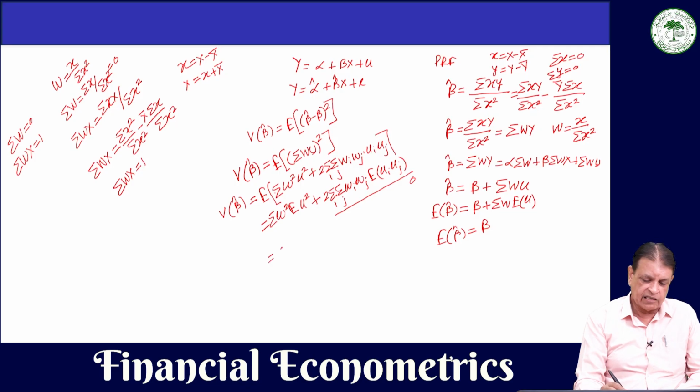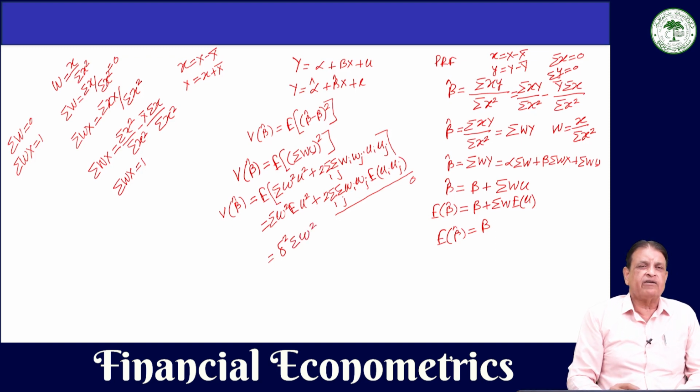So, we write it as sigma square summation W square. Sigma square is the variance of U, which is constant. That is the assumption of the classical linear regression model, that the variance of U, the disturbance term, is constant.